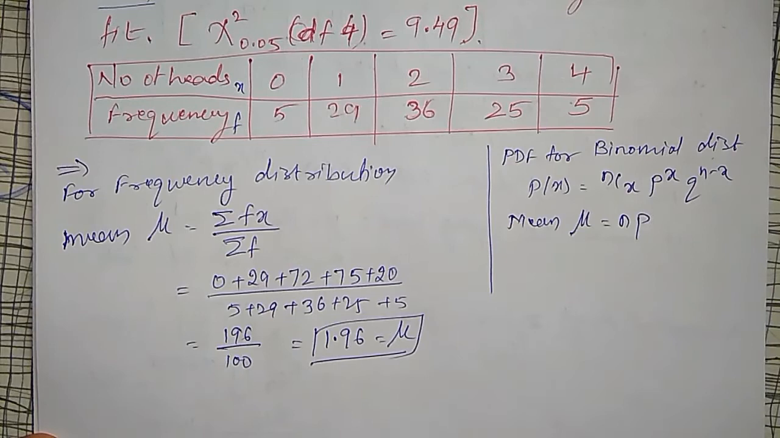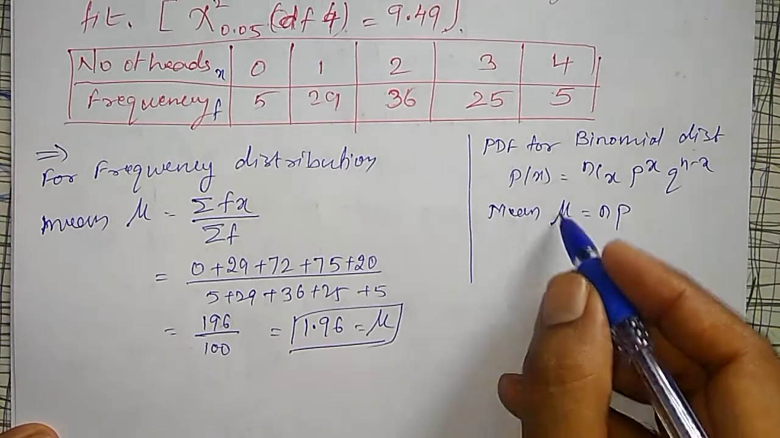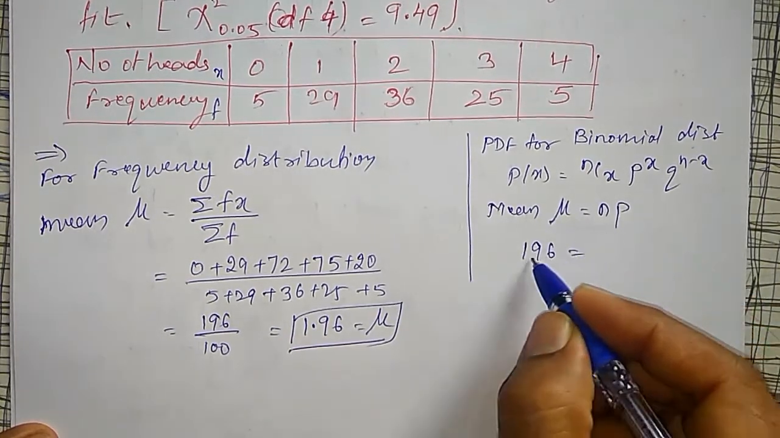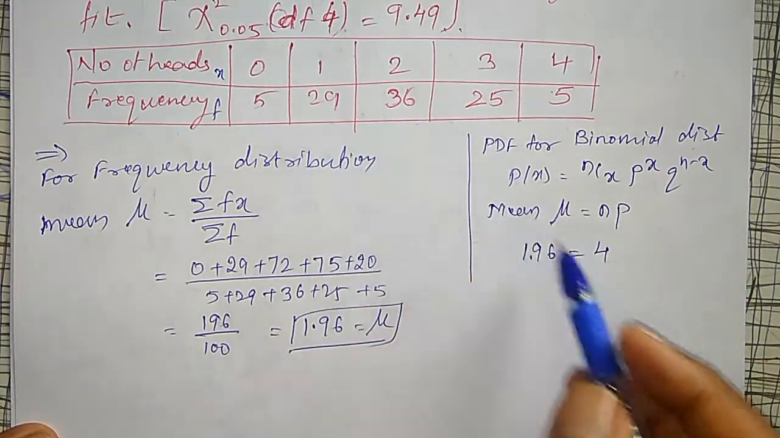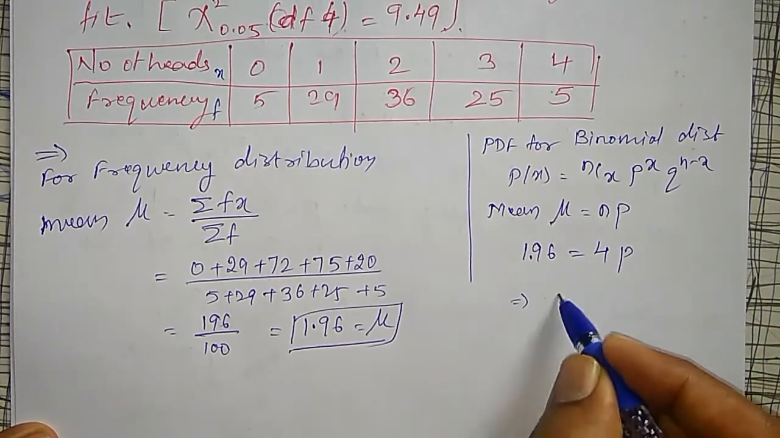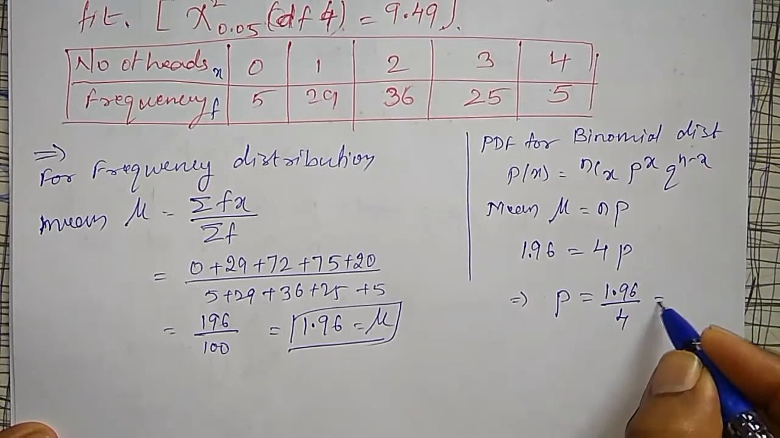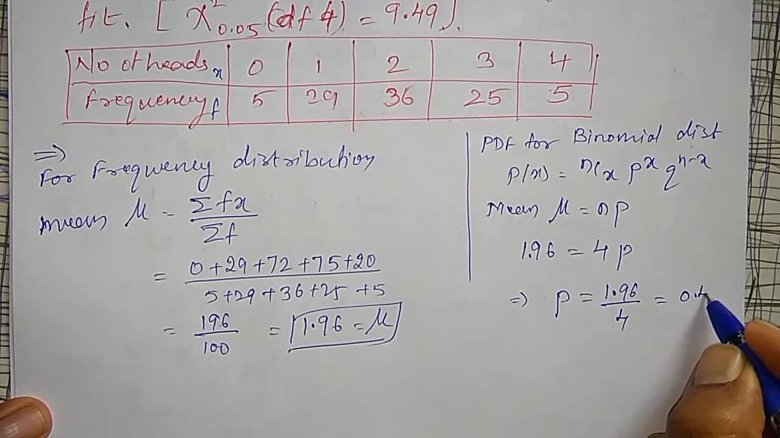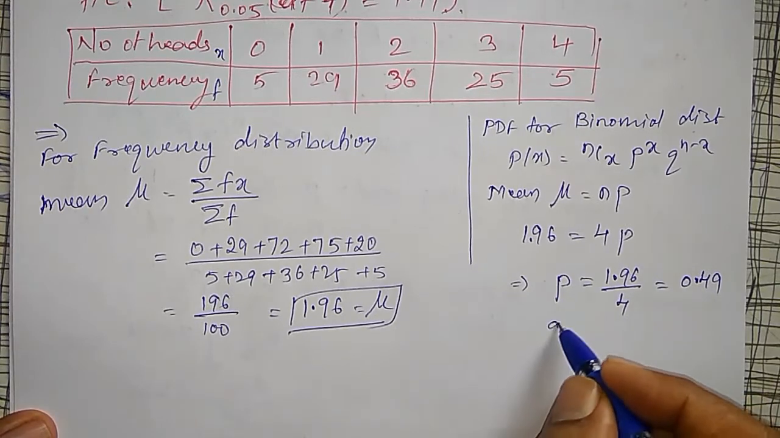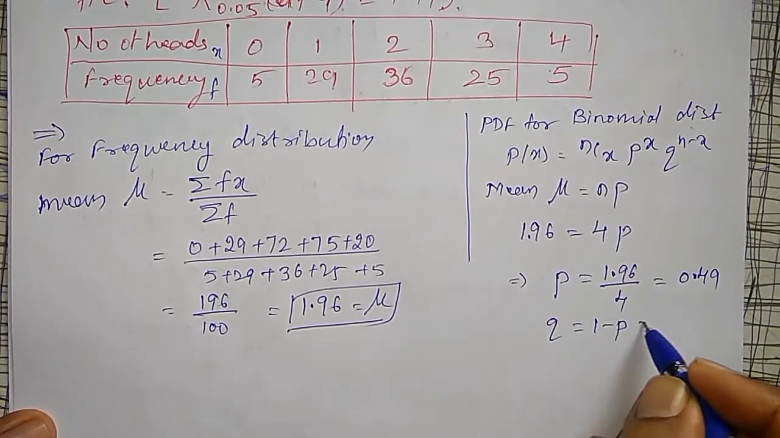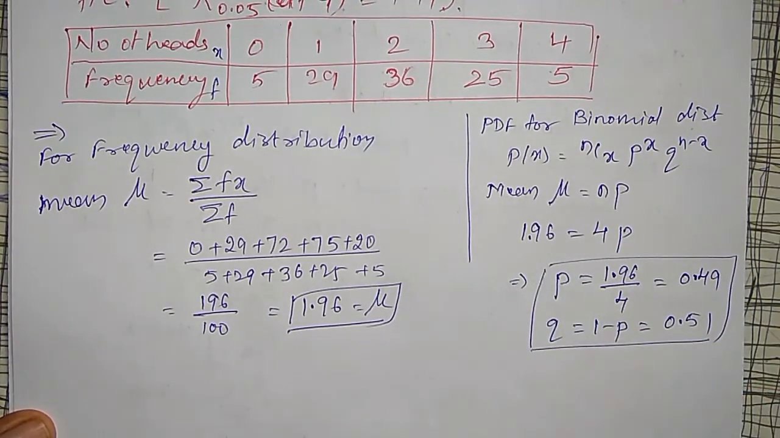Using this mu and the number of trials n equal to 4, I can find P now. Therefore mu is equal to 1.96 and n is equal to 4, which implies P is equal to 1.96 divided by 4. It comes out to be 0.49. You can use the calculator to find that. Similarly, Q will then be 1 minus P, that is 0.51. P and Q I have got.